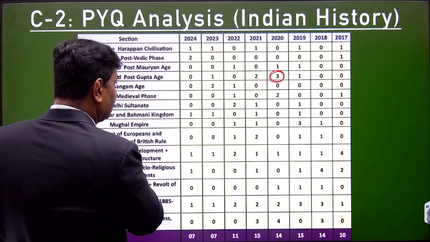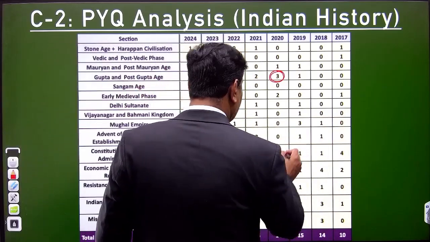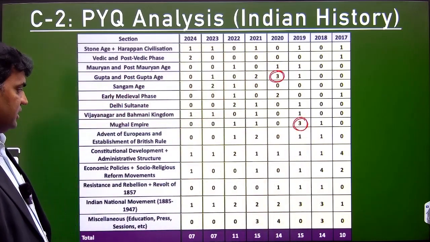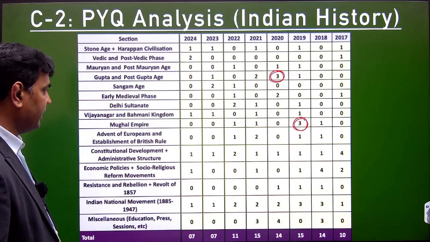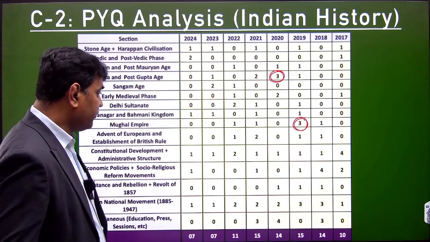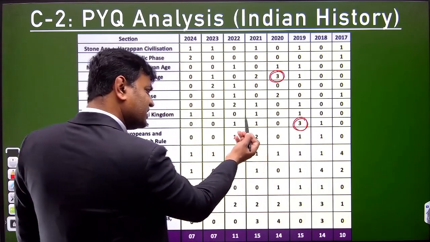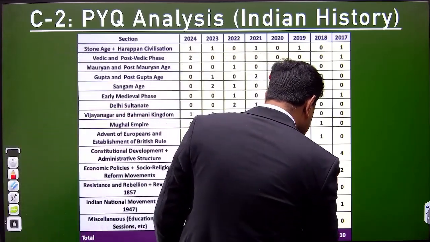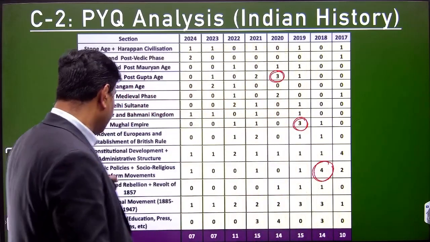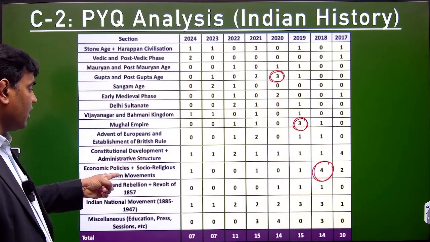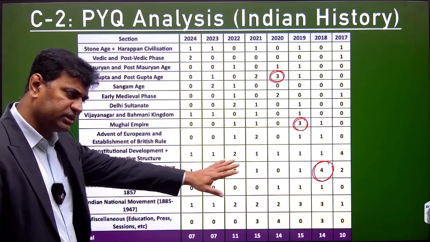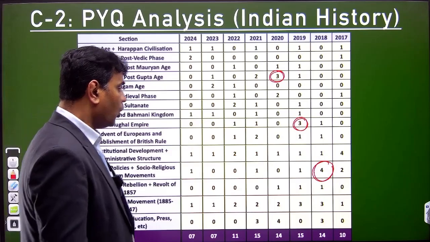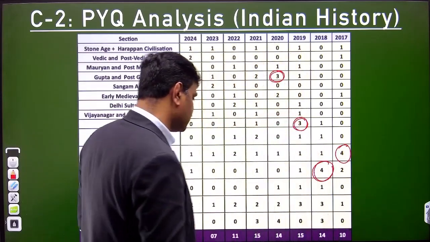Clear? Likewise, I'll let you know. Clear? Look at the case of the Mughal Empire. 3 questions were asked from the Mughal Empire in 2019. These are some surprises to be kept in mind. Clear? Then at the same time, clear? Advent of Europeans and establishment is 2 questions. It is asked. 1 question you get from this topic. Clear? Then at the same time, 4 questions were asked in 2018 from economic policies and social-religious reform movements in modern India. Very important anyway. You get 1 to 2 questions anyway. You have to be prepared for this topic. Clear? Constitutional developments, also 4 questions in 2017. Clear?